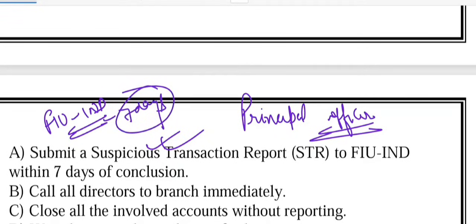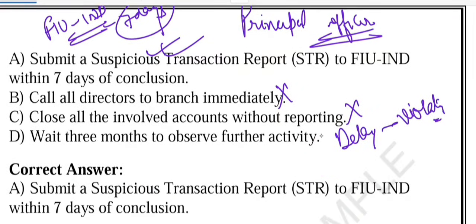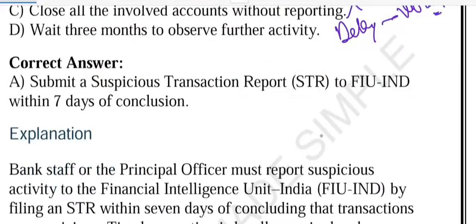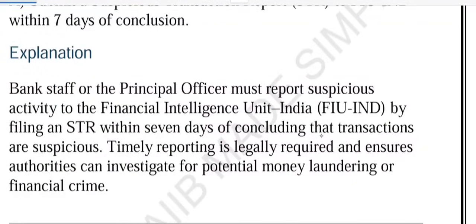Option B says call all directors to the branch immediately. This is not required. You don't confront the customer, you report quietly. What about C? Close all the involved accounts without reporting. This is again wrong, and dangerous, closing without reporting high-risk evidence. Wait 3 months to observe further activity? The law requires immediate reporting. Delay is a violation. If you delay, you are violating the law. So the branch must file an STR with FIU-IND within 7 days, and this responsibility is entrusted to the principal officer. FIU-IND is the Financial Intelligence Unit India.